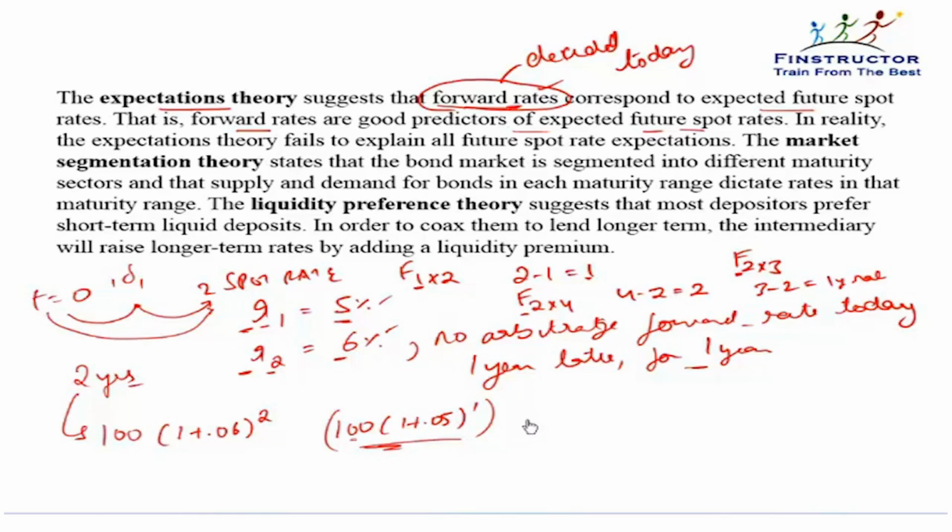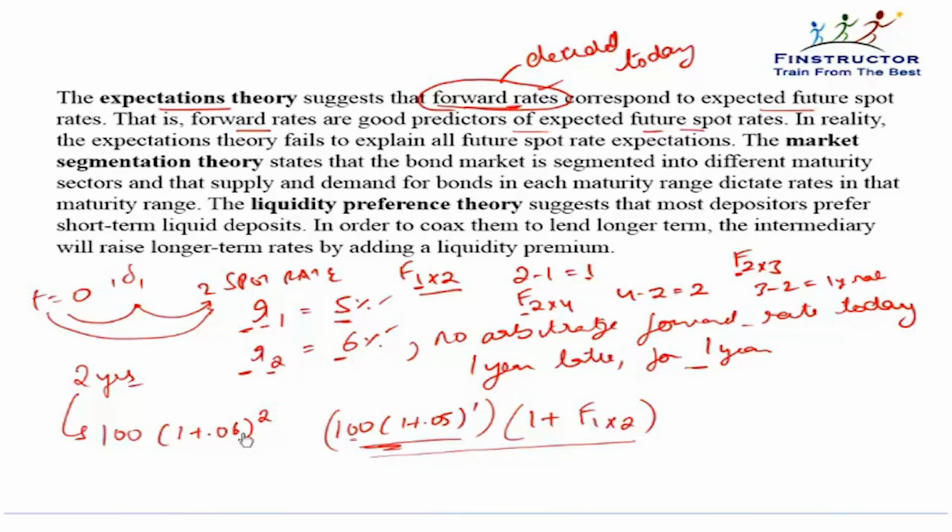This entire amount, because I know this entire amount I'll need for one more year. 1 year later I have to borrow this amount for another 1 year. Let's assume that the agreed upon rate is F1 into 2. So then after 2 years, how much will I have to repay? This much I'll have to repay at the end of year 1, which I will borrow at the rate of 1 plus F1 into 2. So at the end of 2 years, I'll have to repay this entire amount.